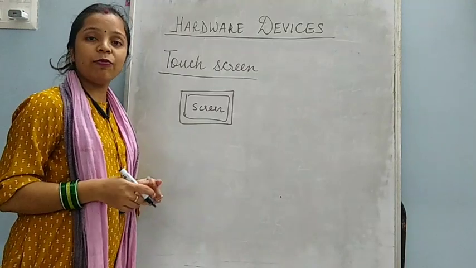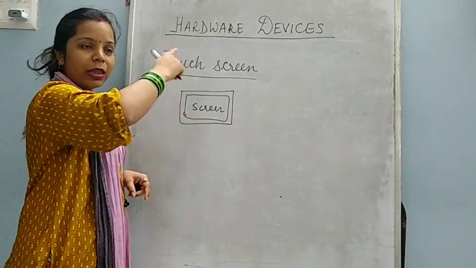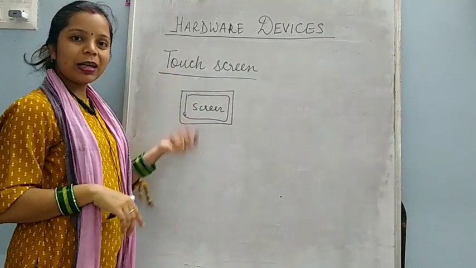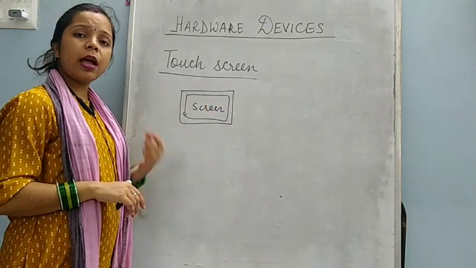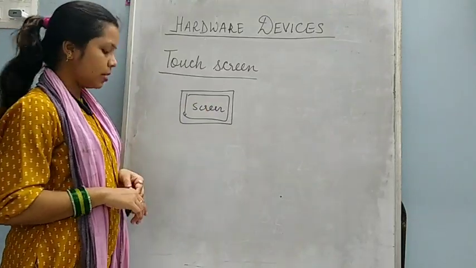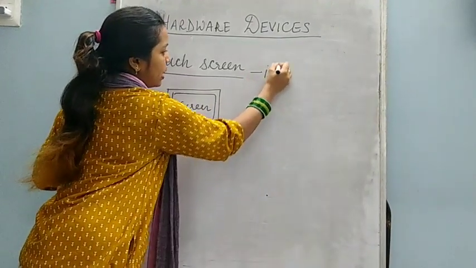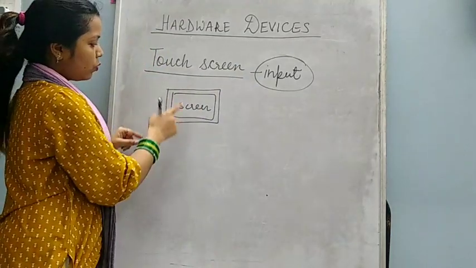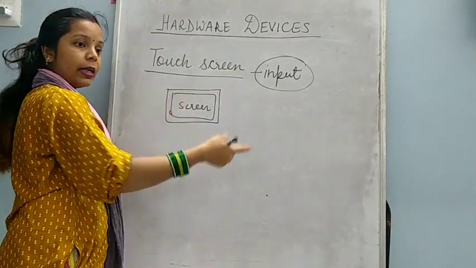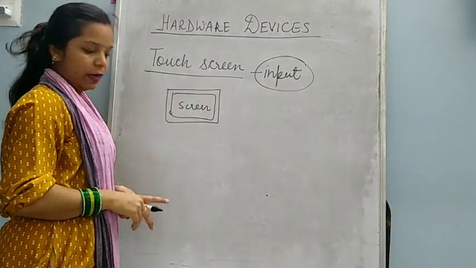Like you have seen mobile phones. What you do in mobile phone? You touch with the finger and then you work on that. So these are known as touch screen. Okay, and these touch screens are used mostly nowadays. And this touch screen is an input device of the computer because when we touch this, the data is entered into the computer. That's why it is called input device.